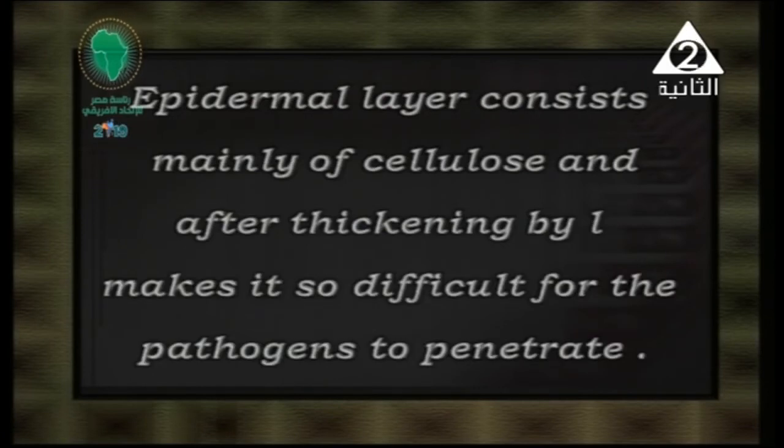The epidermal layer consists of cellulose, and this cellulose will thicken. Thickening means it increases. A lot of cellulose accumulates, making it so difficult for a pathogen to penetrate. I mean, if there is an insect or grazing animal that wants to eat a part of the plant, with the existence of these cellulose layers and a lot of thickening around the cells, it will be very hard for the pathogen to penetrate.